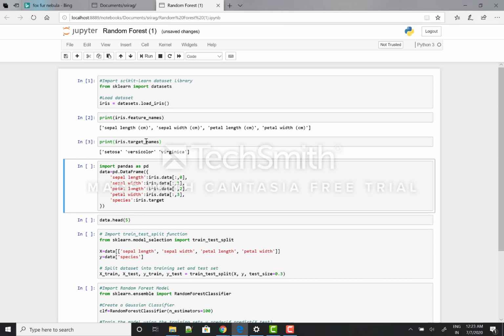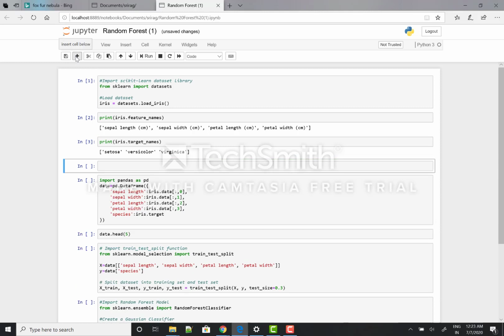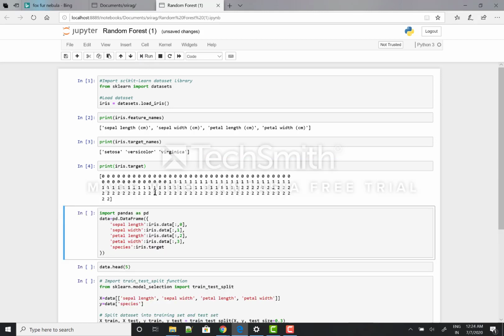So I can even take the samples. I'll add one more line of code here. Let's see what are the iris labels that are present. As we saw the target names, let's see what all the labels they used for the target names. So zeros, ones, and twos. Here I know that zeros are Setosa, ones are versicolor, and two is Virginica.